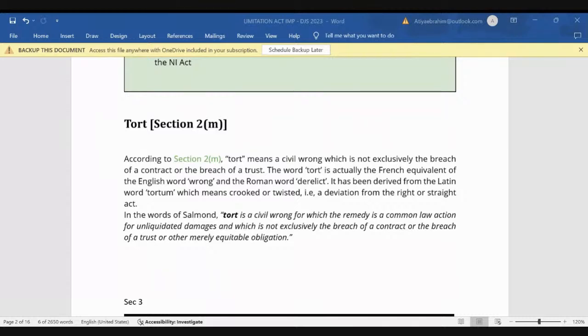Now let us come to section 3. Section 2 is clear. Section 2 is definition. I hope everything is clear from this part. Easement का definition important है. Tort पूछा जा सकता है, suit पूछा जा सकता है, यहाँ पे period of limitation पूछा जा सकता है, तो please इसको आप learn करना. Easement, then period of limitation, suit, tort, ये सारे important definitions हैं. Now let me just go to the act.